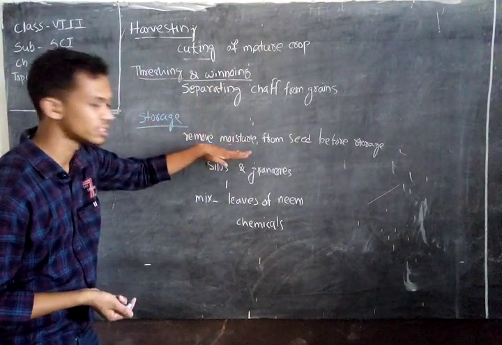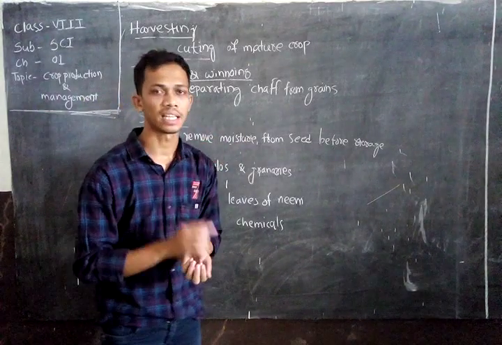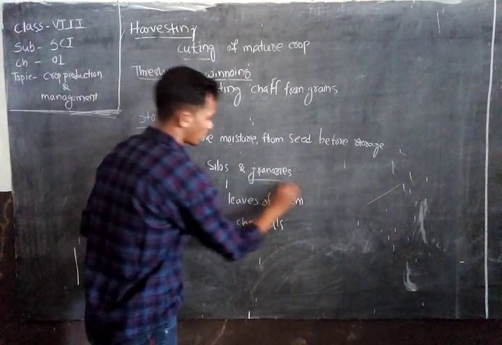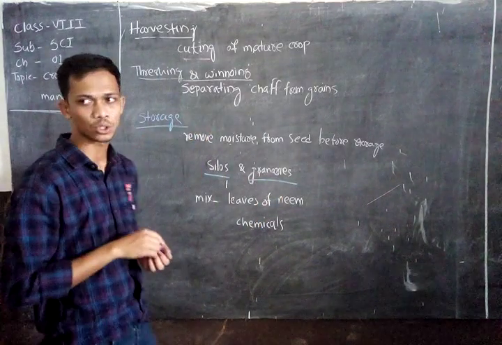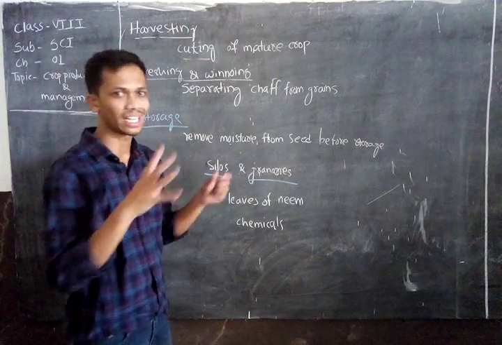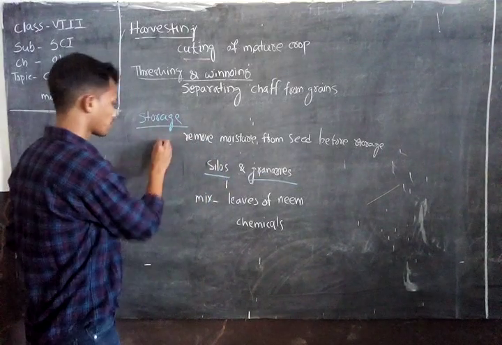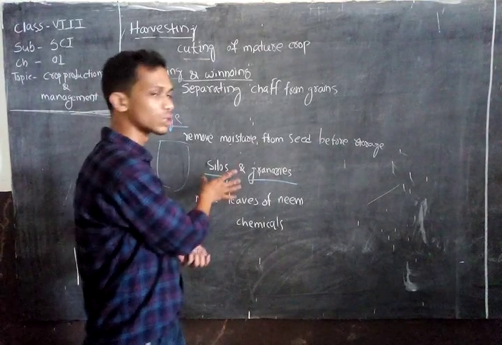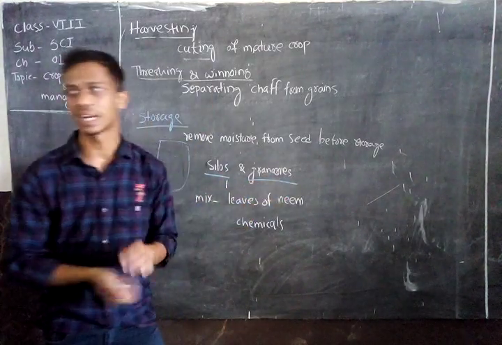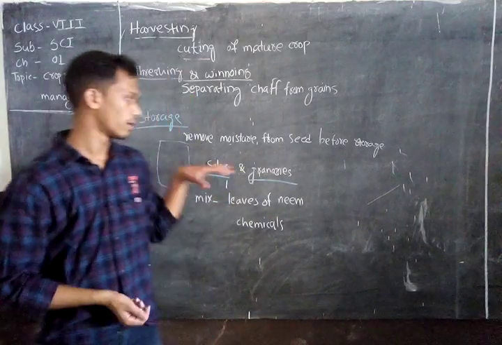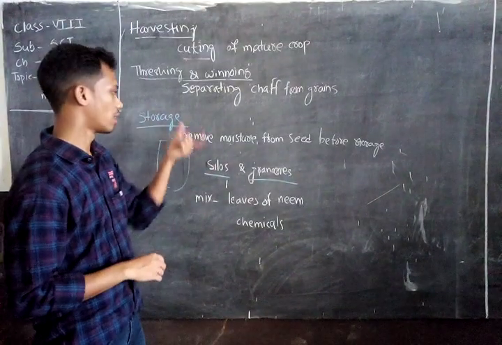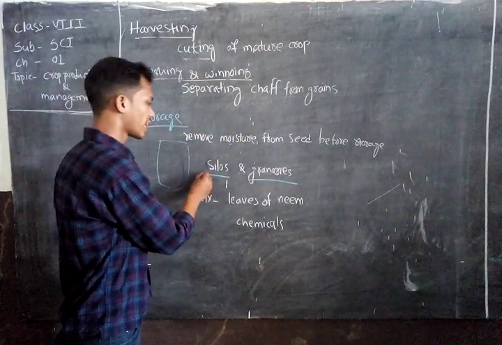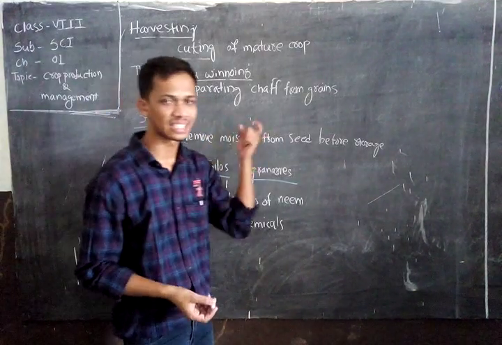After removing moisture, we may store it in a safe place. In most cases, the grains are stored in silos, very big containers made of metal, and also in small packets of jute. After removing the moisture, the seeds can be stored in silos and various granaries.